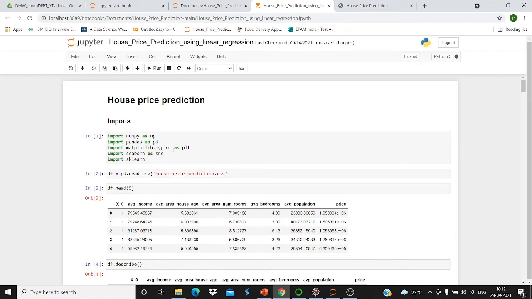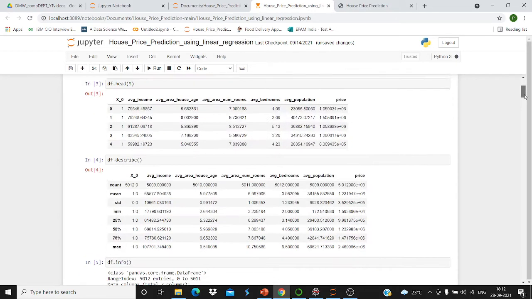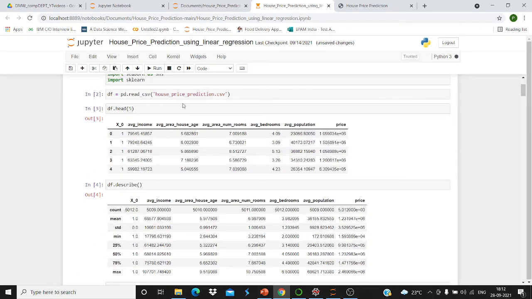Then Pandas for data analysis. Matplotlib for visualization of data to plot arrays graphically. Seaborn to visualize statistical graphics. Then sklearn for analyzing the algorithm of regression. Then we have read the file housepriceprediction.csv. Then this is the default data set.